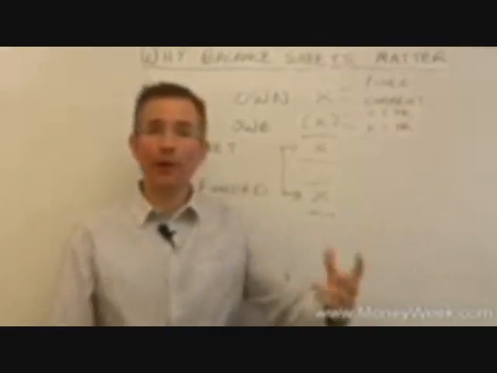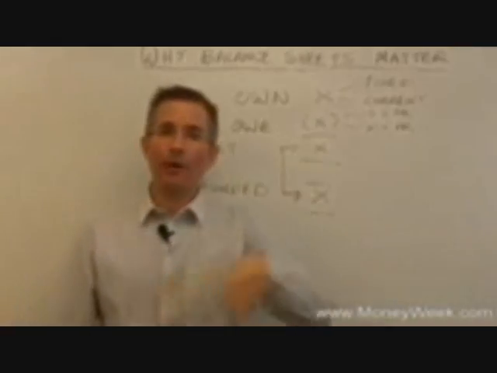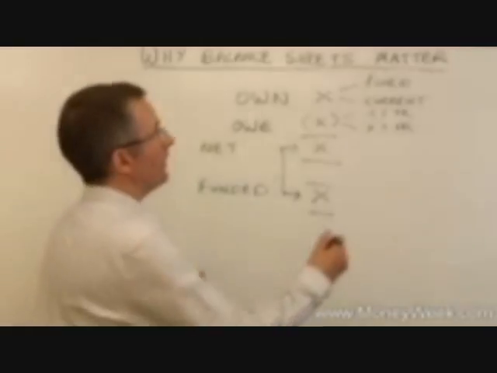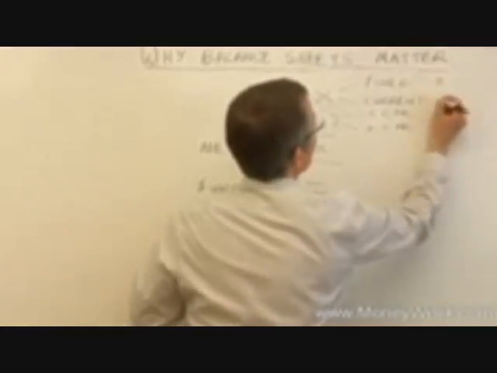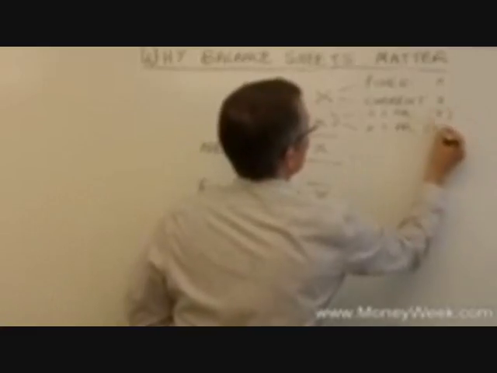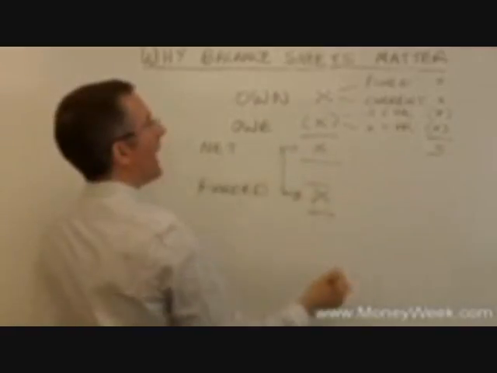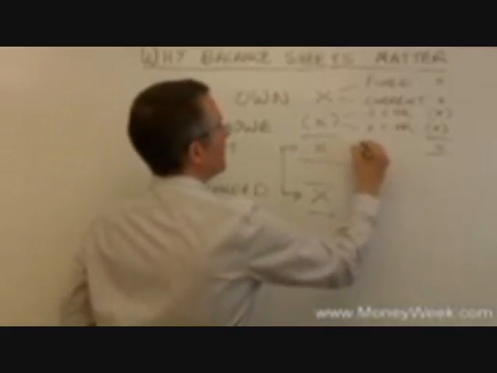Debtors or receivables are current assets. That's people who owe us money. Creditors, amounts that we owe other people. But nonetheless, even if you break it down into 4 numbers, those are positive because they're assets, those are negative because they're liabilities, you still end up with a, hopefully, net asset position.